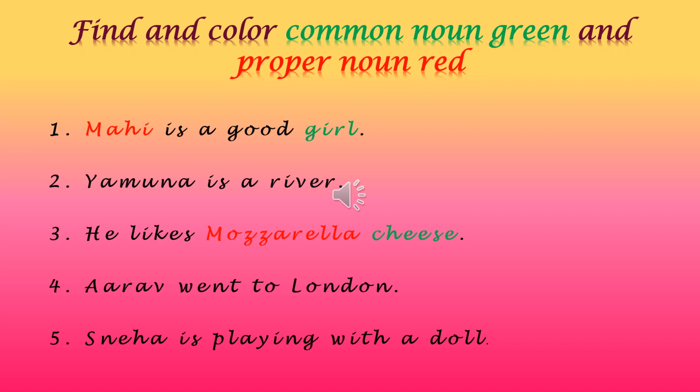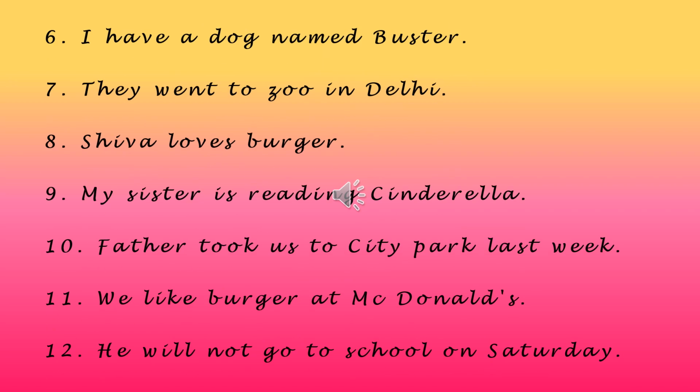Fourth sentence. Arav went to London. Find out which type of noun we have in this sentence. Next. Sneha is playing with a doll. I have a dog named Buster. Seventh, they went to the zoo in Delhi.